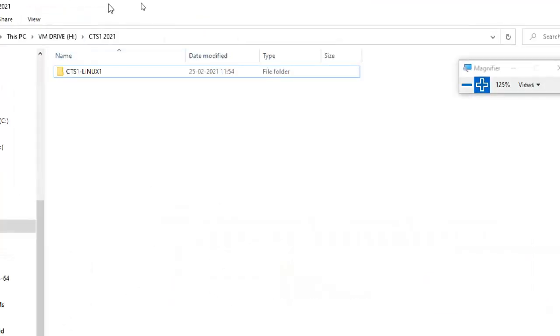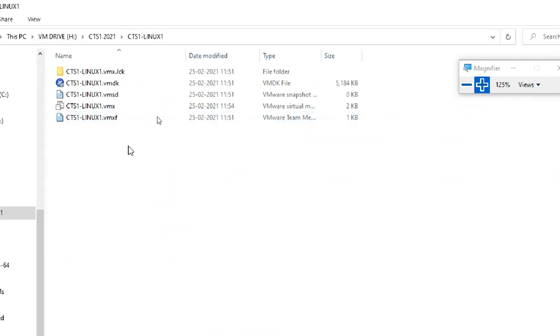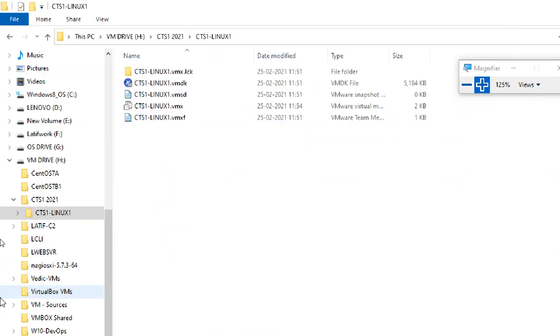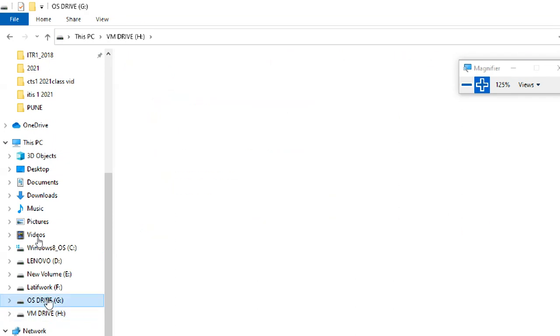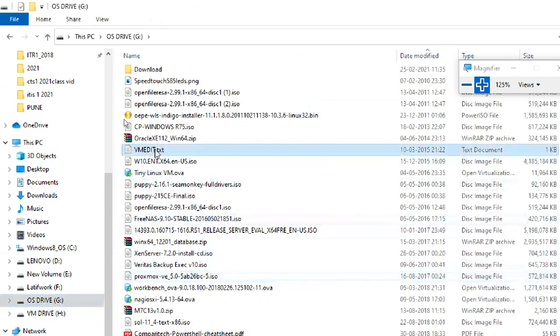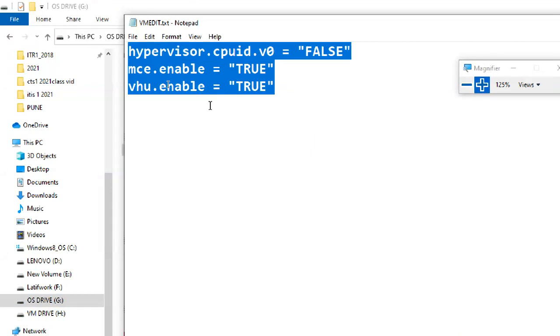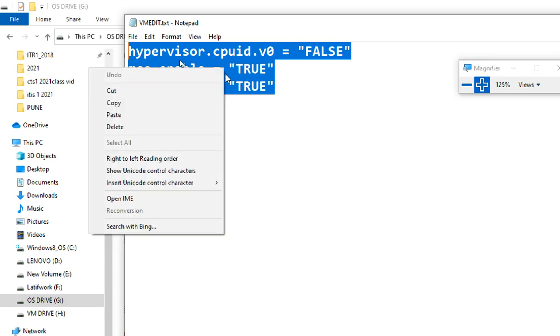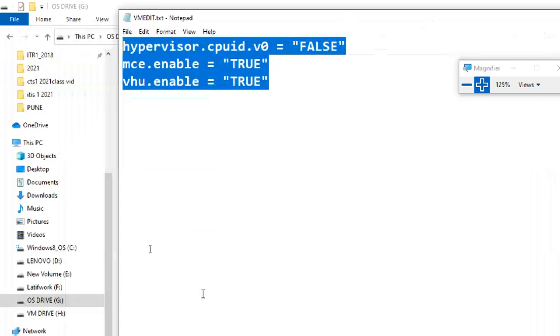Okay, so now this is my H drive, my virtual machine one. So these are my VMware files. Okay, this is the step I'm going to do. If you don't understand how to open and all kinds of stuff, no problem, but I'm doing that step only. This is called a VM edit kind of thing. These are three lines which we are putting into the actual VMware file. There is a VMX file. We copy this one. So I will give you these three lines.